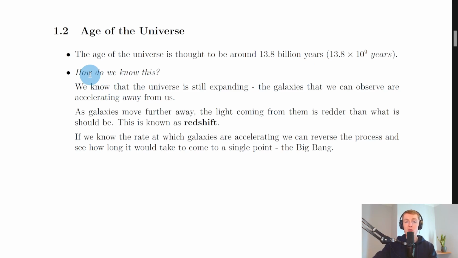In this video we're going to go over the age of the universe, so let's get into it. It starts off by saying the age of the universe is thought to be around 13.8 billion years, and that's the same as 13.8 times 10 to the 9 years.